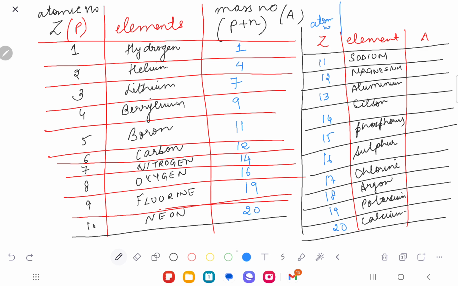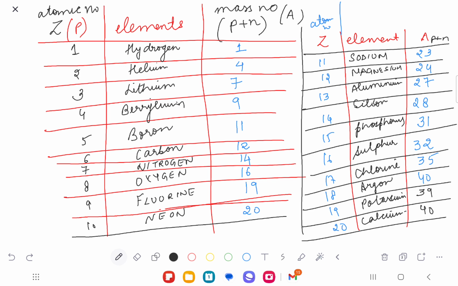And for A, what would that be? 23, 24, 27, 28, 31, 32, 35. Okay? 40, argon would be 40. These are the masses. This gives me the mass of protons and neutrons together, P plus N. This is going to be 39 for potassium and calcium is 40. So this table you will have to remember. Any doubts in this? No. Right? So this is the table.